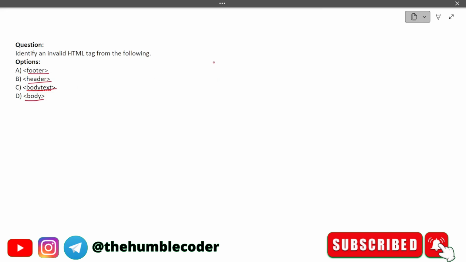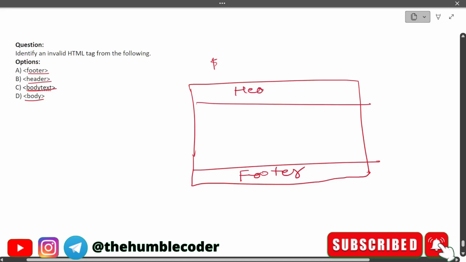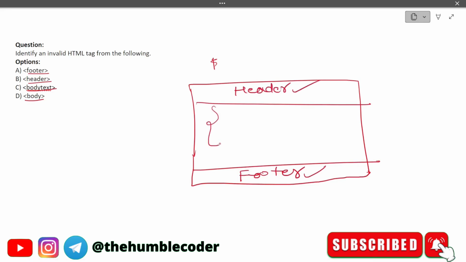Let me tell you, footer is basically, for example, if we have a website or a web page, whatever, the thing which comes on the bottom is called as footer. Then what we have next is header. The thing which comes on the top of the page is header. This is header, this is footer, whatever in between is called as body. So header, footer, body we have, there is nothing called as body text.